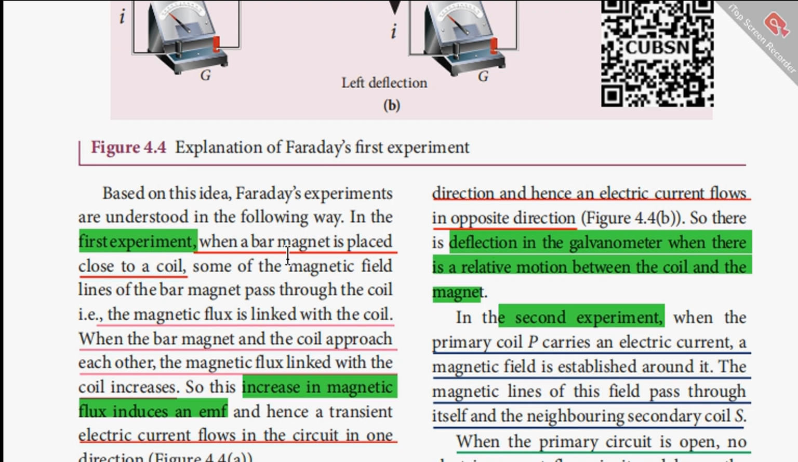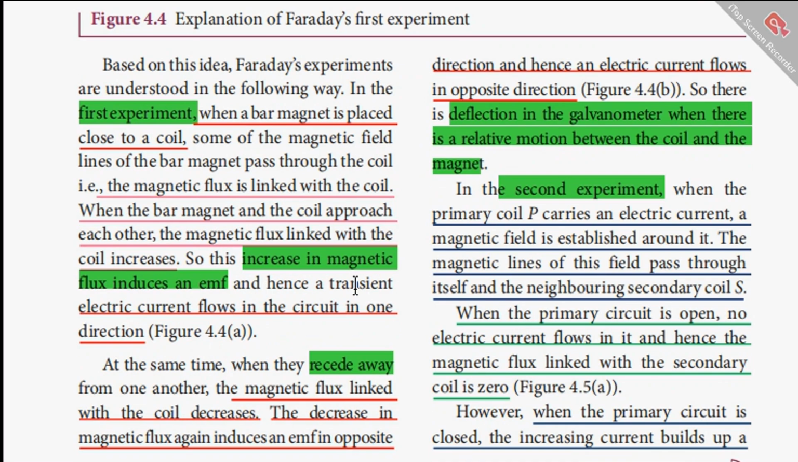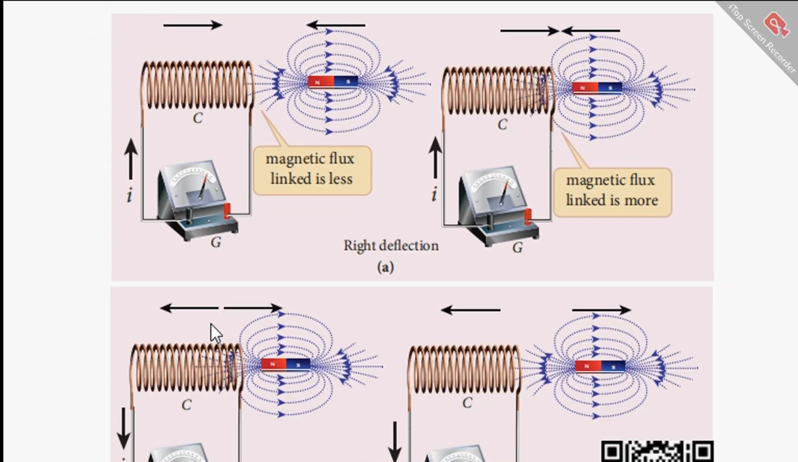In the first experiment, when a bar magnet is placed close to a coil, some of the magnetic field lines of the bar magnet pass through the coil, therefore the magnetic flux is linked with the coil. When the bar magnet and the coil approach each other, the magnetic flux linked with the coil increases. This increase in magnetic flux induces an EMF, and hence a transient electric current flows in the circuit in one direction, as shown in figure 4.4a. Here, there is a deflection in the galvanometer.